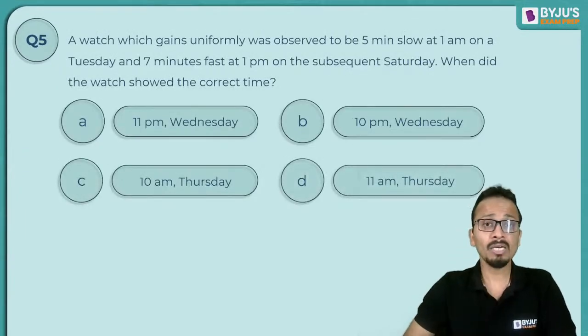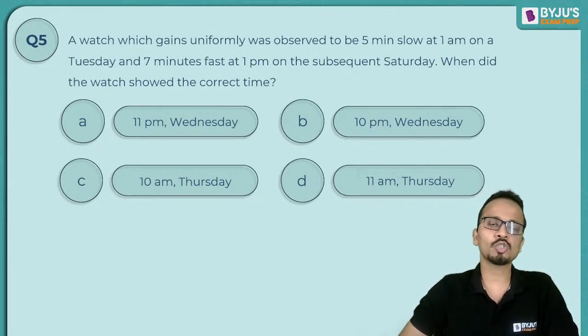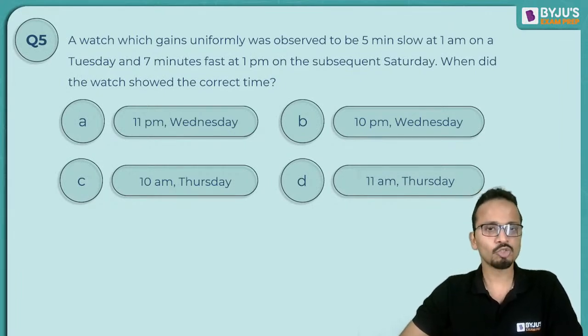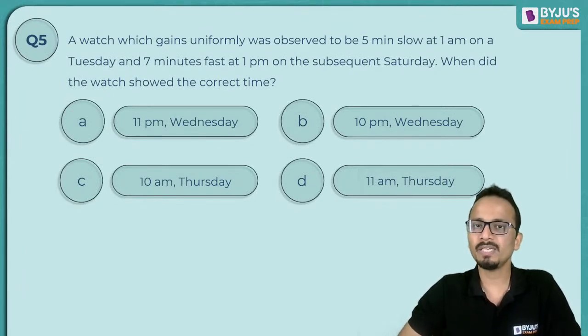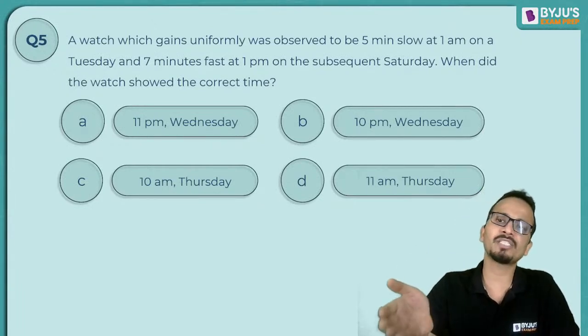Okay. Now fifth question. This question is based on defective clocks, the clocks which gain time or lose time. Okay, so read this question carefully. A clock which gains uniformly was observed to be 5 minutes slow at 1 p.m. Now, what do we mean by 5 minutes slow? 5 minutes slow means it is showing a time which is 5 minutes before.